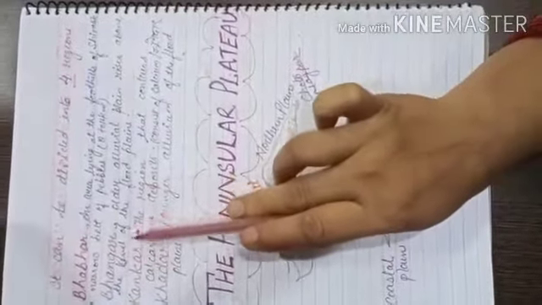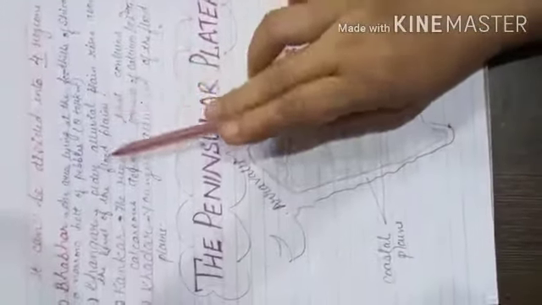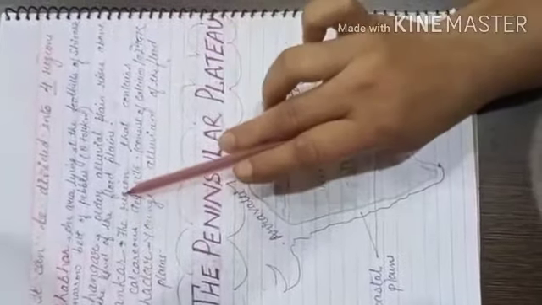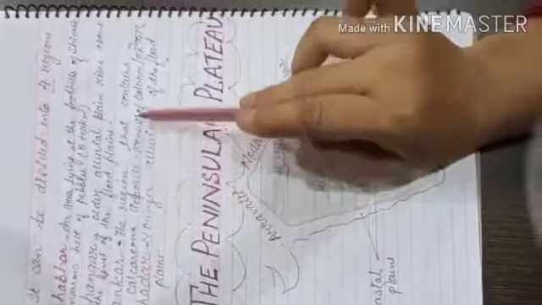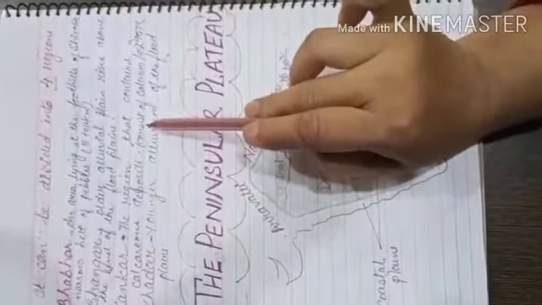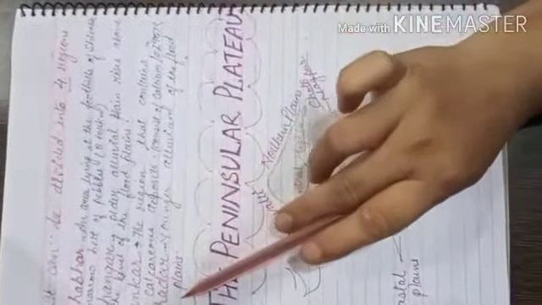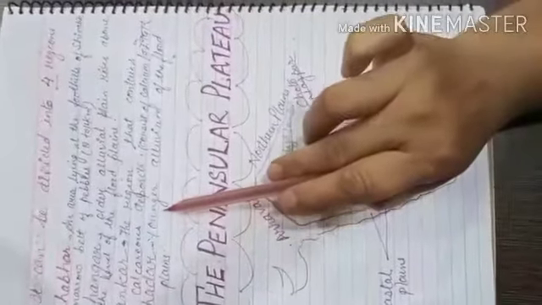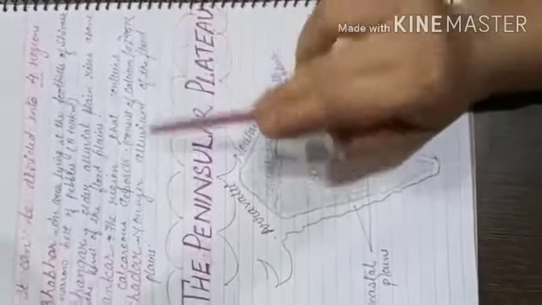Second, Bhangar. This Bhangar is made up of old alluvial soil. That is why it is also known as the older alluvial plains, and it rises above the levels of the flood plain. Third one, Kankar. This region contains calcareous deposits. Calcareous means consisting of calcium, which is limestone. Fourth one, Khadar. Khadar is the area which consists of younger alluvial soil, and it is mostly found in the flood plain areas.